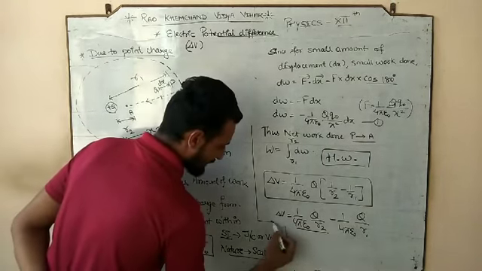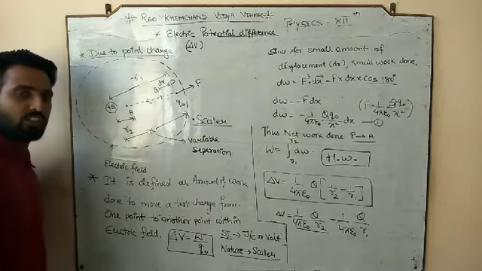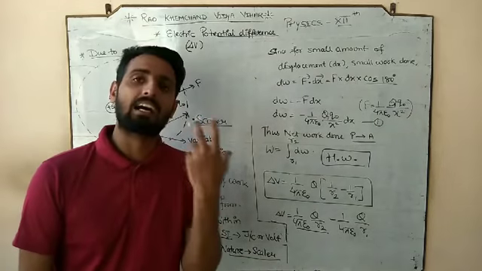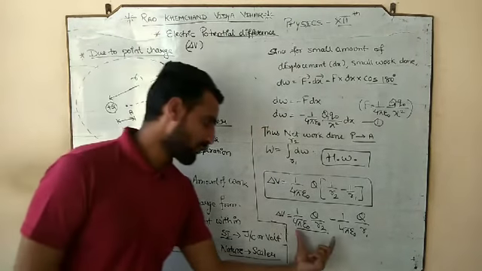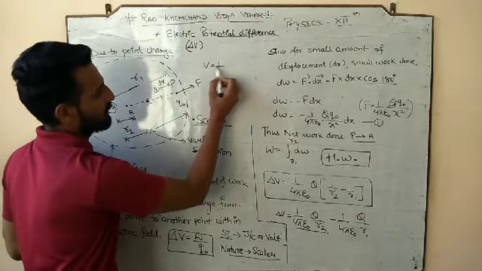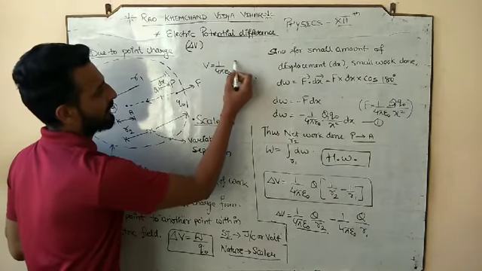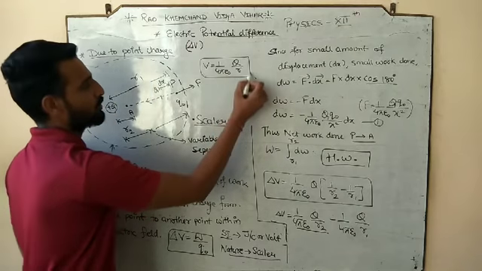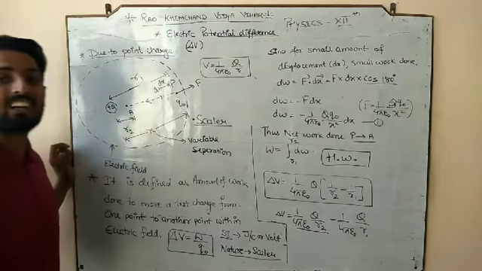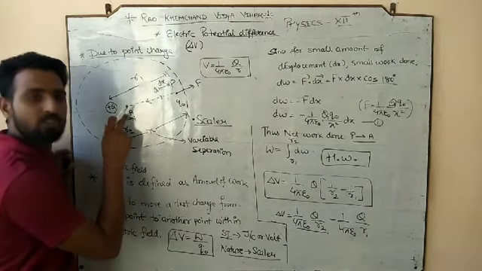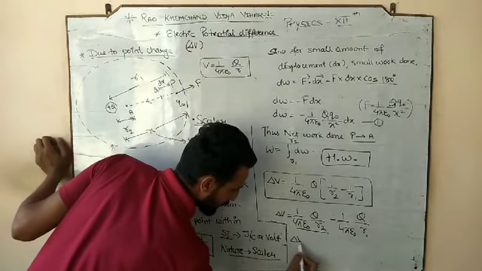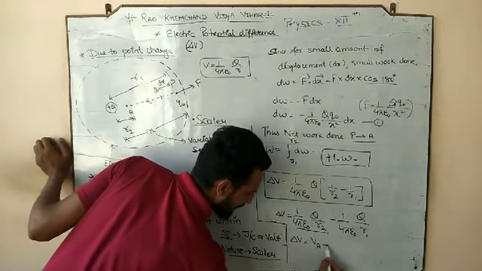But if you look at this expression, 1 by 4 pi epsilon naught q by r, it is your simple potential. So the potential at any point was 1 by 4 pi epsilon naught q by r. But here, 1 by 4 pi epsilon naught q by r2, and r2 is the position of A. So definitely this would be the potential of A.